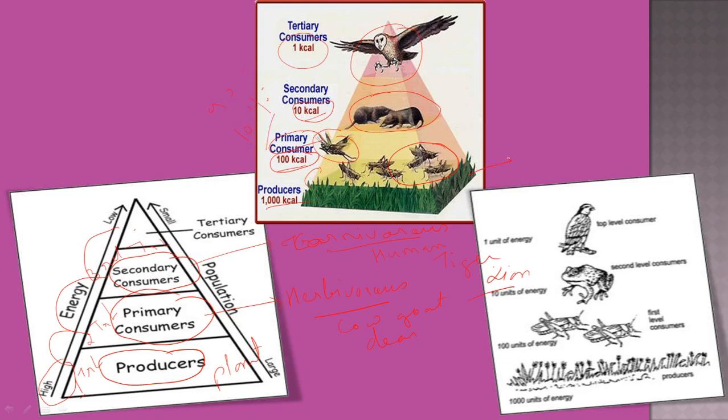The producers are the first trophic level. Then the primary consumers are the second trophic level. Then the secondary consumers are the third trophic level. And the eagles are the fourth trophic level. So basically, as we move from one trophic level to another, there is a continuous decrease of energy.